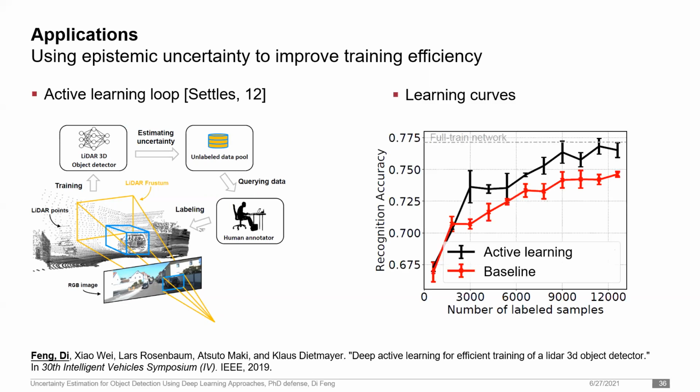I verified active learning in a small object detection network, and its benefit is shown in the learning curve on the right. Here, the active learning with epistemic uncertainty estimates is compared with a standard baseline, which randomly selects training samples to label and train the network. To achieve a certain level of detection accuracy, active learning requires much fewer label samples compared to the baseline method, showing its benefit in reducing human labeling efforts.